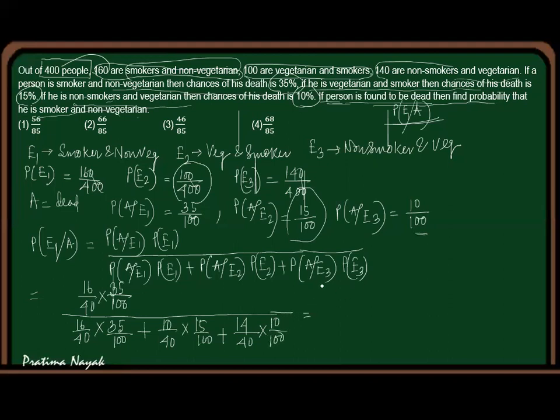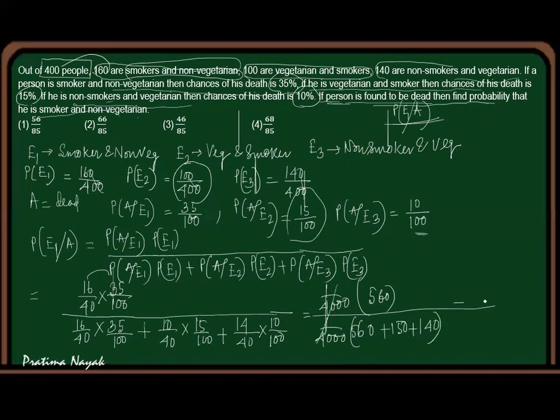So I can take 1 by 4,000 common, so I'll get 16 into 35, this gives you 560. Now similarly you can take 4,000 common, how much will you get? You will get 560 plus 150 plus 140.